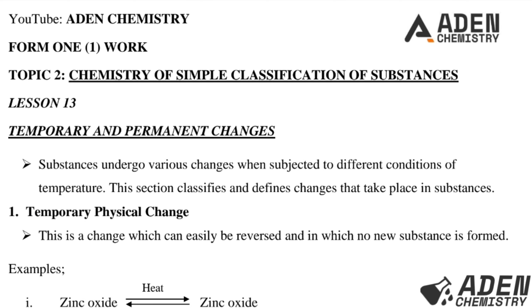So today, lesson 13, we want to proceed to temporary and permanent changes. Substances undergo various changes when subjected to different conditions of temperature. In this section, we classify and define changes that take place in substances.